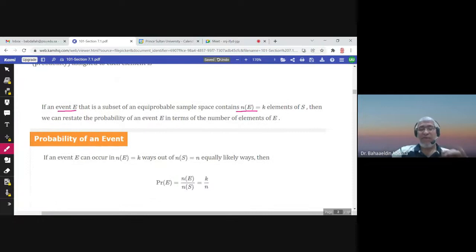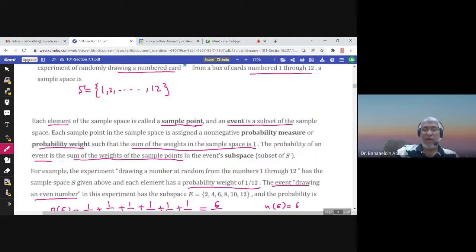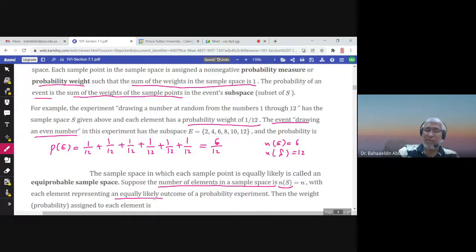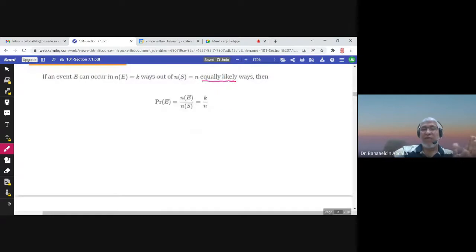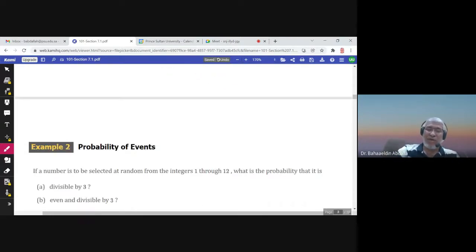If the outcomes are not equally likely, then you cannot use this rule. This rule is only used in equally likely experiments. If it is not equally likely, you obtain the probability of an event by adding the sum of the weights, and in that case the weights will not be equal. But if it is equally likely, then you just divide the number of elements in E by the number of elements in S.